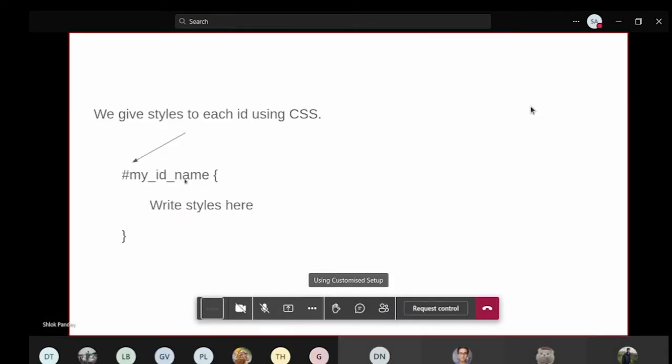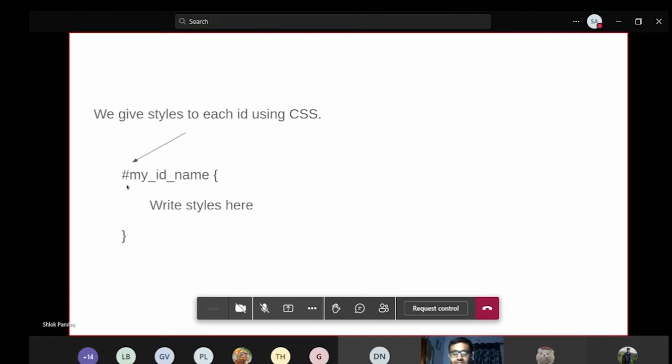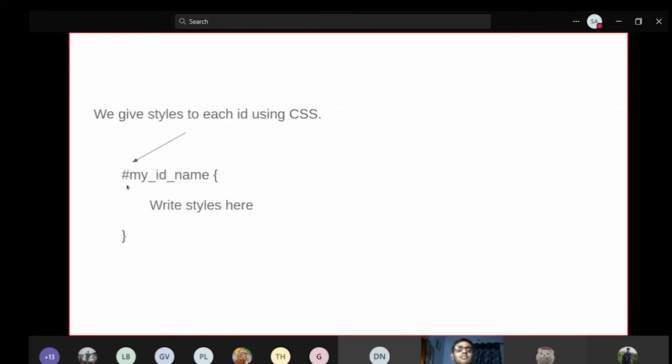So you can see there's a hashtag used there, right? This is a special selector that we are using because we used id here. That's why we are using hashtag here. So similarly there are other things as well. We'll go through them when we do hands-on.